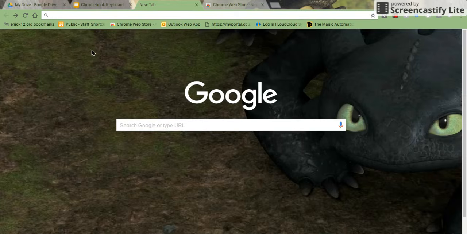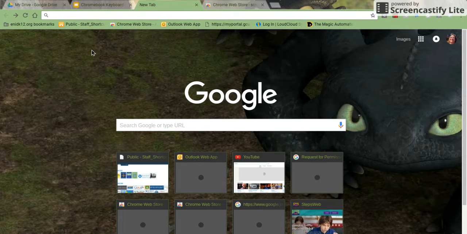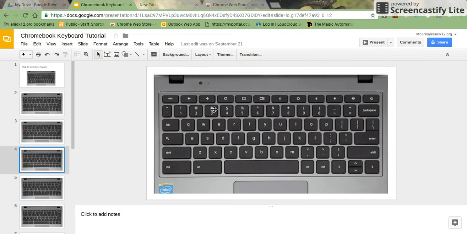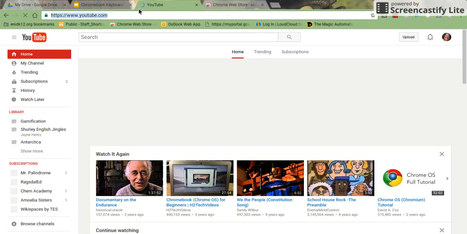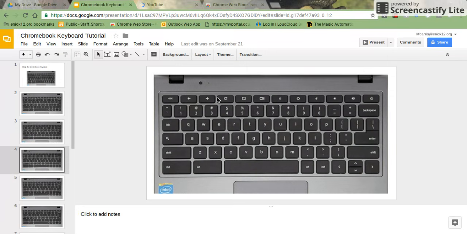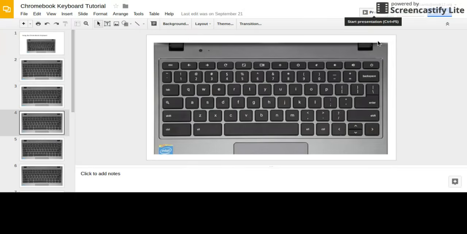If I accidentally hit back and I'm like, oh no, I want to go back to YouTube, then I can click on that forward key, forward page, which is this arrow right here on your keyboard, and it will take me back to YouTube where I was previously.